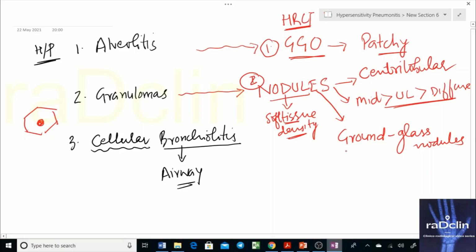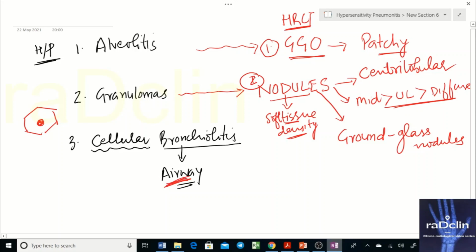So these are ground glass nodules, centrilobular in location, and this is one thing that is associated with the granulomas. The third important thing that we see is cellular bronchiolitis. It's an airway involvement. What type of airway involvement, large airway or small airway?